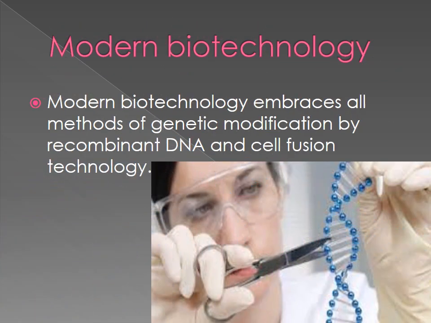Now modern biotechnology. Nowadays most people like a lot of modernization. Here biotechnology also got modernization, that is modern technology. This technology is totally different from the ancient technology, for example, conventional traditional technology. Modern technology embraces all methods of genetic modification by recombinant DNA and cell fusion technology. Through modern biotechnology, we can change the characteristics of any organism and we can create any new organism. This is the success of modern biotechnology.